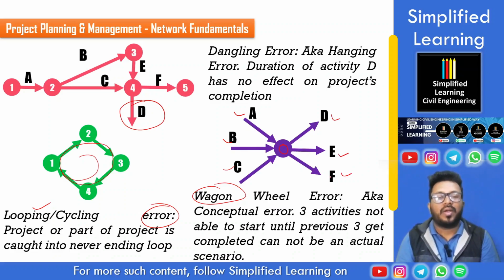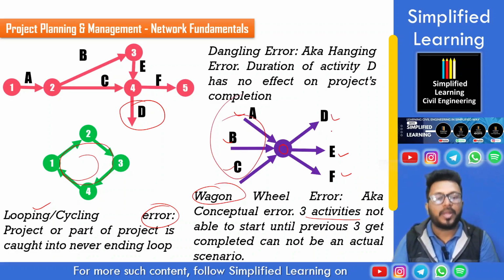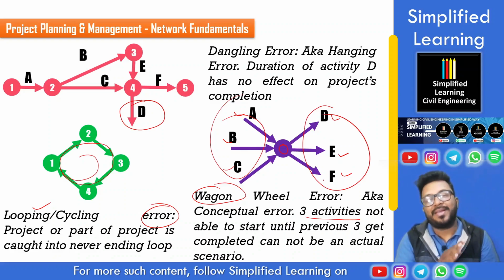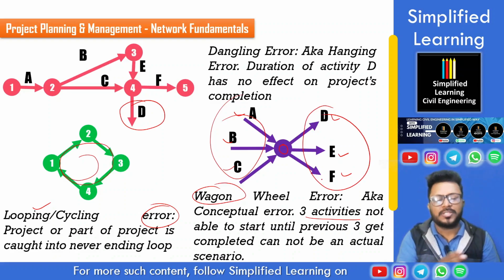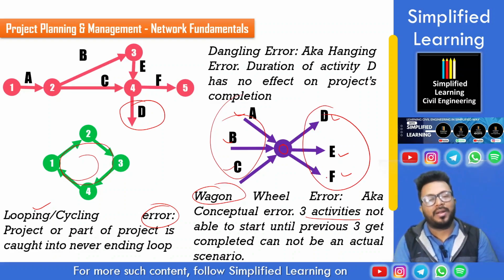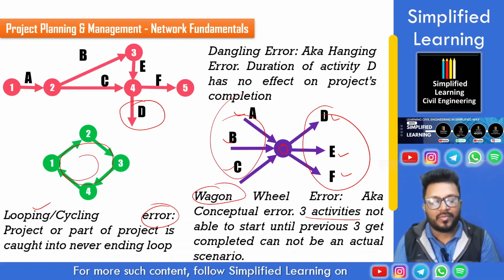This is the kind of error where the planner has not put in total effort to make the activities separate or to remove that much dependency from the network diagram. See, 3 activities are not able to start until 3 previous ones get completed. This may not be an actual scenario. This kind of dependency may not be there in the network diagram. This may be on the part of the planner. That's why this is also an error, the wagon wheel error.